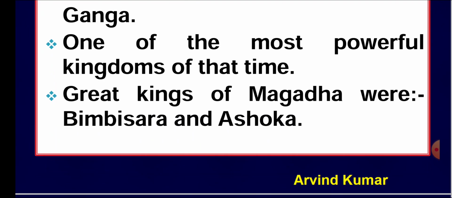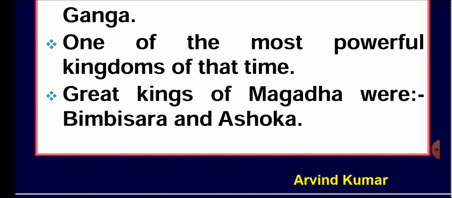It gave some important rulers like Bimbisara, Ajatshatru, Ashoka, Mahapadma Nanda and others. They established their capital in Rajgriha, and later on Patliputra also became the capital of this Magadha kingdom. This was one of the powerful kingdoms of the Nanda rulers and other rulers of that time.